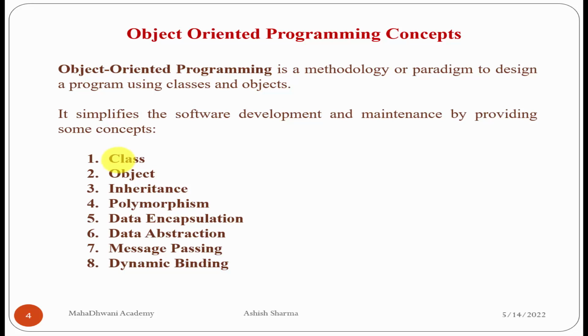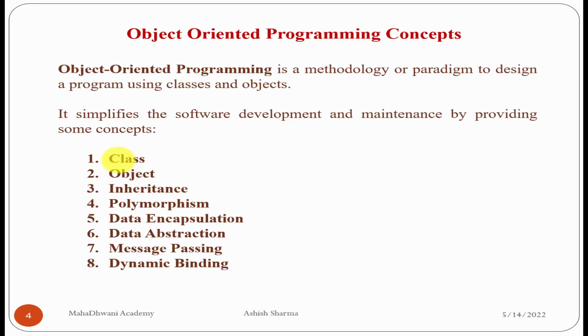Number 2, object. Object is following the process of data abstraction. How? Whenever the other part of the program requires any features from the class, at that time the object is only showing the particular details to the particular part of the program. Object is not showing all the details of the program. The meaning is, again we are using data hiding at the second level. So at this level we are saying data abstraction.